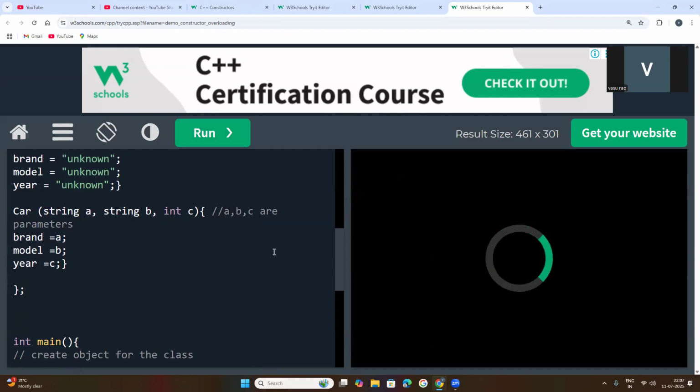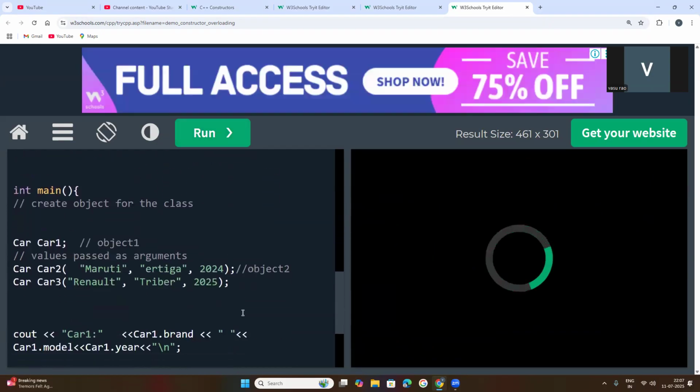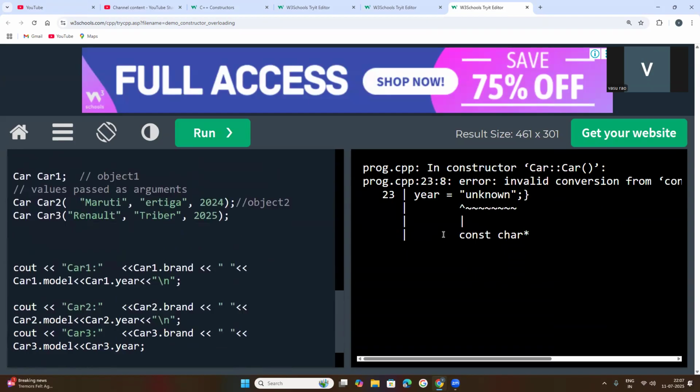Now run this code, so let us see what happened here. Still one more error is here. All the bugs and errors I have cleared, but one more: line 23, year is equal to unknown.